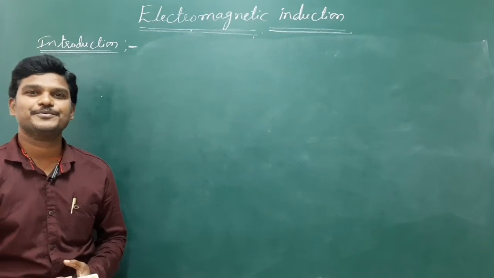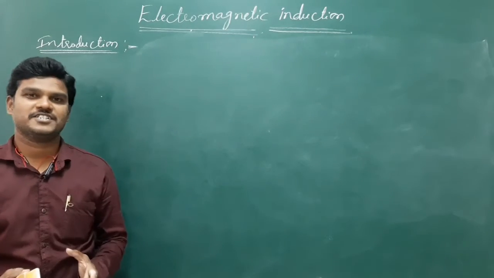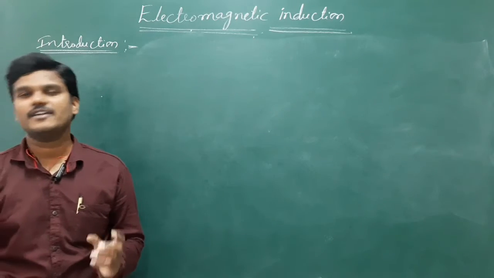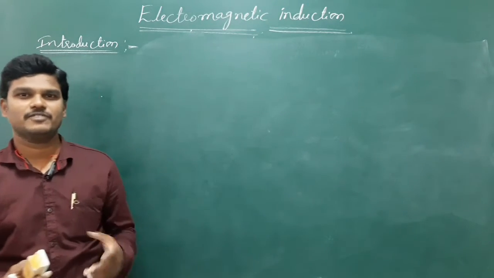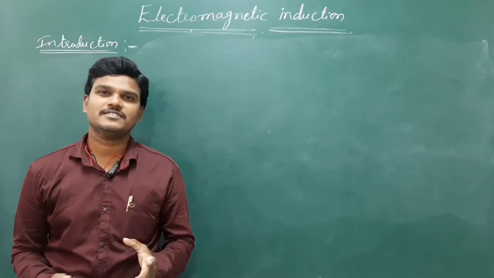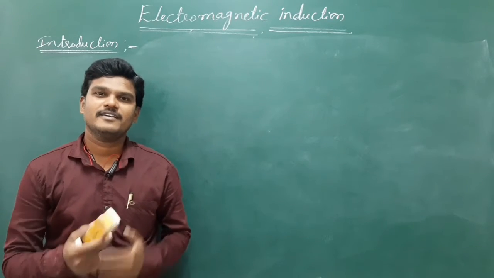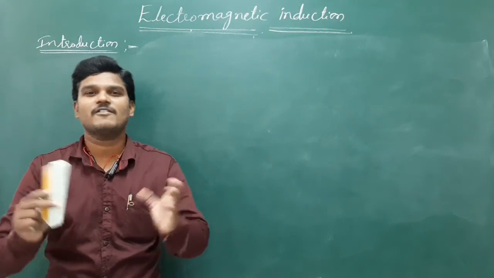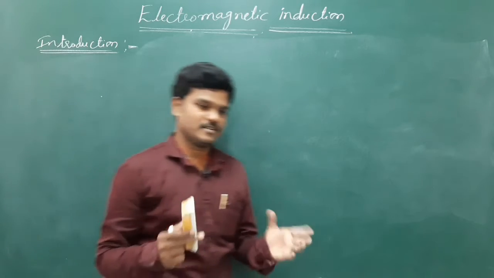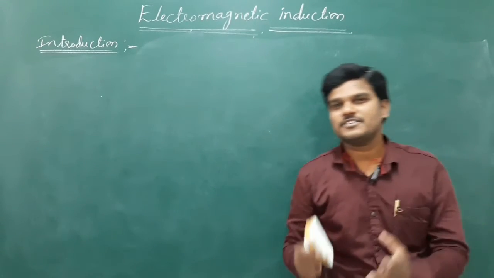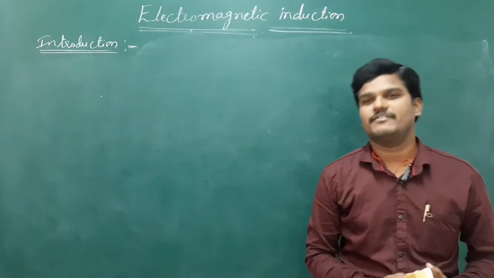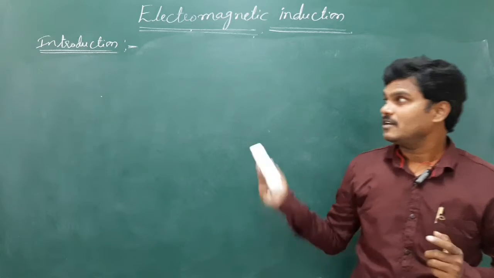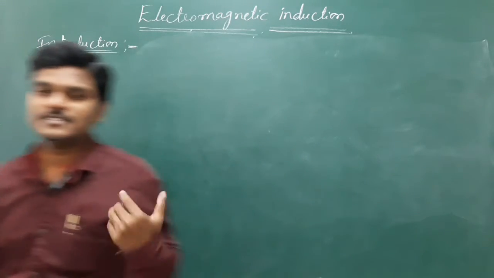So next, let me continue electromagnetic induction. This chapter also I am going to continue at board level and entrance level. I am going to cover the basic things from NCERT first, and later I am going to do so many applications which are important for all types of entrances. Like in the last chapter, moving charges and magnetism, I started with some basics and covered so many levels which are useful for all types of entrances like JEE and NEET. Now this chapter also let me cover in the same manner.